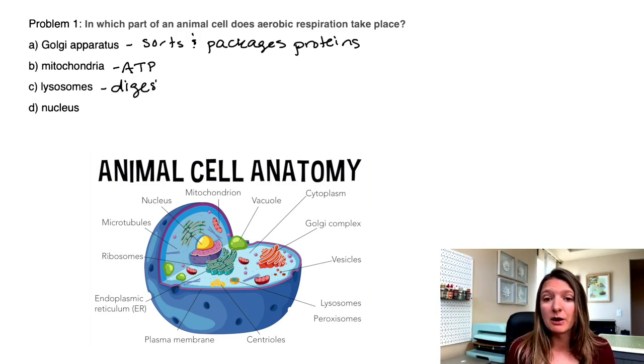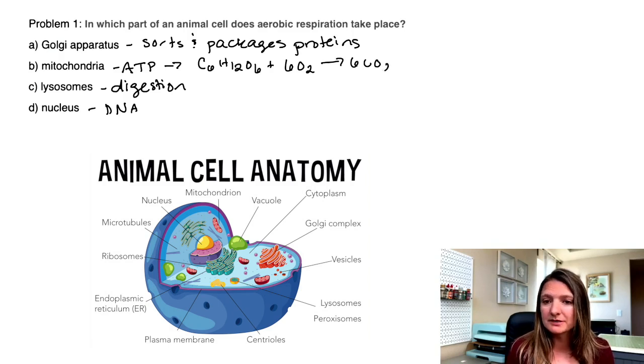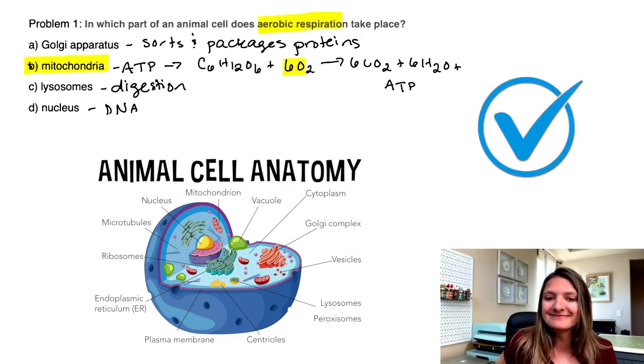Mitochondria is your ATP powerhouse. The lysosomes aid in digestion, so anything that needs to get dissolved in the cell is a lysosome. And the nucleus contains the DNA. So let's look at the mitochondria. We're taking glucose, which is C6H12O6, plus oxygen, which is aerobic, and changing it into carbon dioxide, water, and ATP. So this is where you're going to have aerobic respiration. That is what that chemical formula is. So it's going to be in B, the mitochondria.